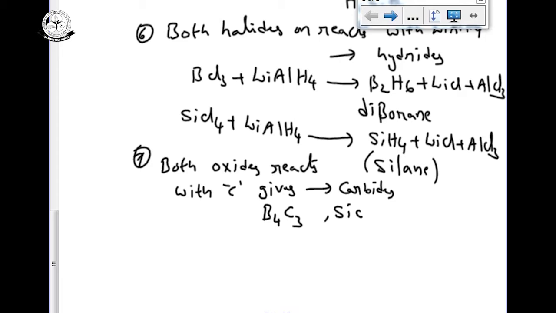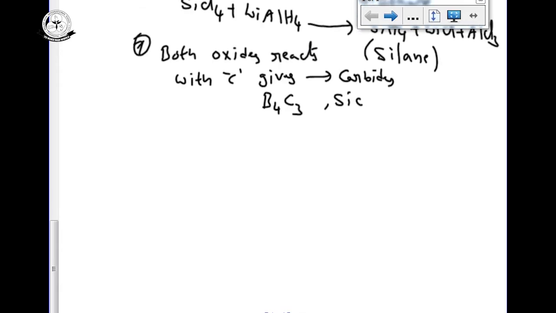So anyway, the similarities in chemical properties: reaction towards water, reaction towards lithium aluminum hydride, reaction towards carbon, reaction towards magnesium. So both boron and silicon can show similar properties, corresponding carbides, corresponding hydrides, corresponding metals, corresponding metal oxides, and corresponding weak acids you can produce. So we can say boron and silicon show the same properties, that is called the diagonal relationship. Now we can see the anomalous behavior of boron.